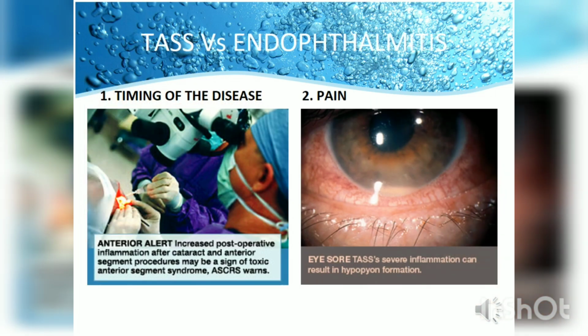As per the timing of the disease, I have already mentioned, generally TASS will occur within 12 to 24 hours post-operatively, whereas in case of endophthalmitis, it may take from 4 to 7 days. The pain will be negligible or sometimes mild in case of TASS, whereas there will be severe pain in case of endophthalmitis.